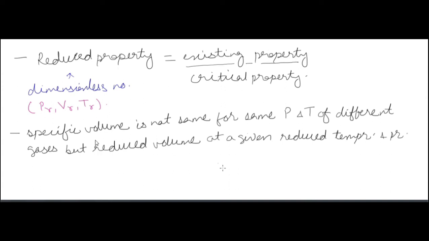Now specific volume is not the same at the same pressure and temperature for different gases, okay. For different gases, specific volume will not be the same at common pressure and temperature values, but at a given reduced temperature and pressure, all the different gases will give the same reduced volume, okay.